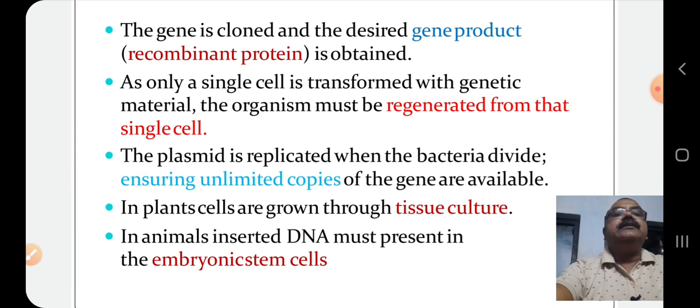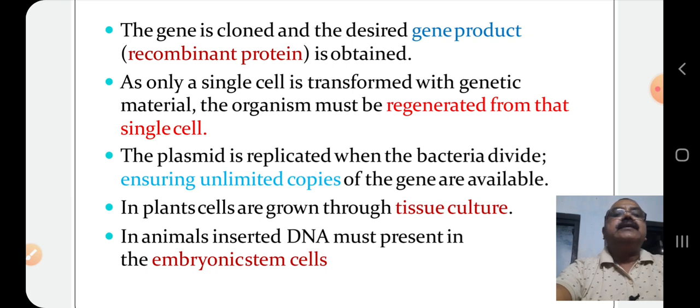The plasmid is replicated when the bacteria divide, ensuring unlimited copies of the gene are available. That means we have already introduced the recombinant DNA into the plasmid by removing the plasmid of the host. Now, the bacteria is allowed to reproduce and a large number of copies of bacteria is produced.